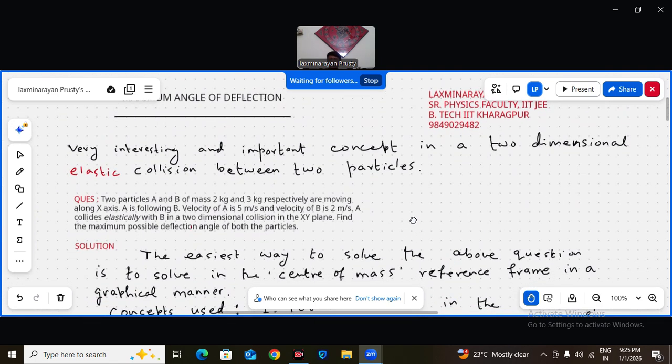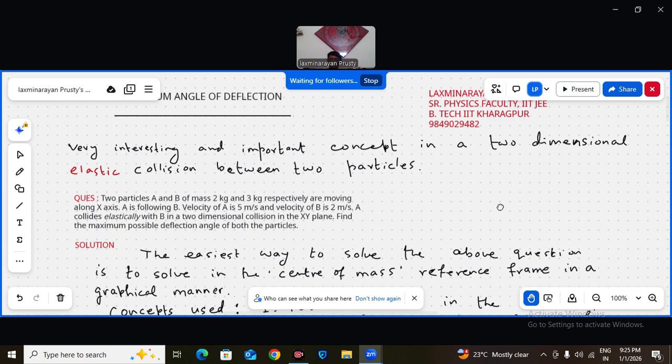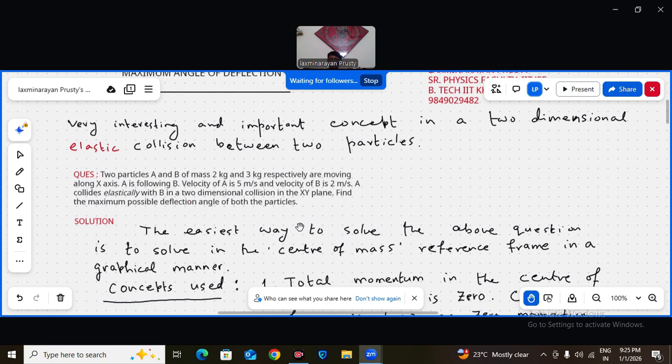So, see the question. Two particles A and B, mass 2 kg and 3 kg. You see, A's mass is less than B's mass. But what question do they normally ask? One is at rest, suppose B is at rest, and the other one should be coming towards B, having a bigger mass than B. That type of question, but I am not giving any such